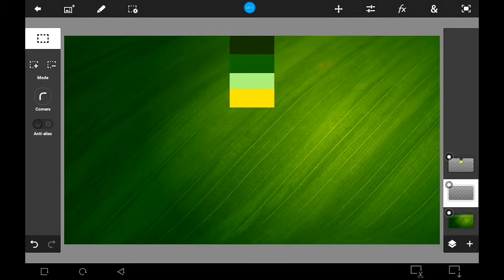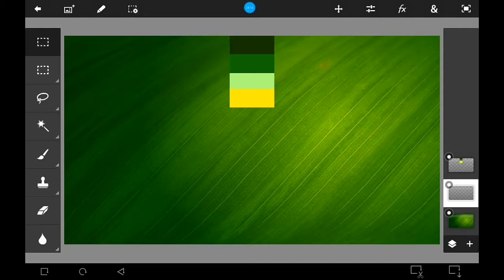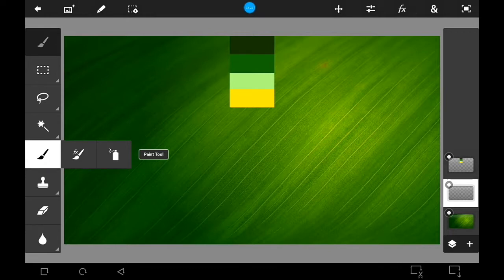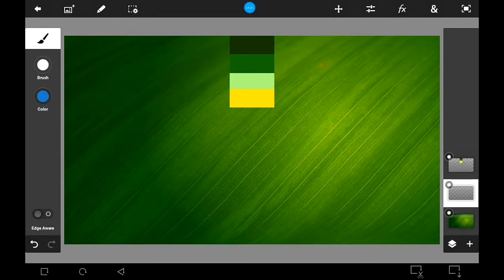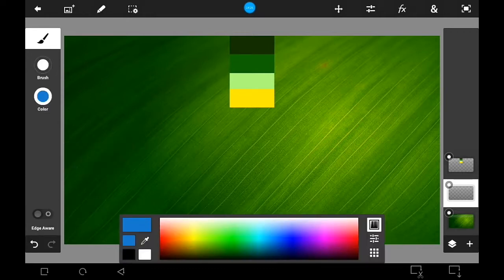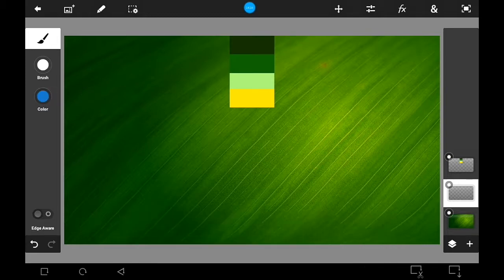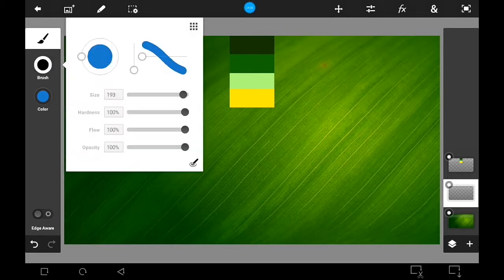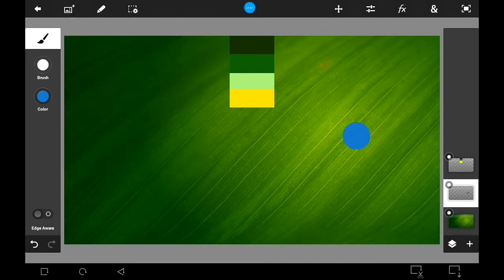Let us begin with the shape of the drop. We will use the paint tool to create a perfect circle. Use any color you like, we will not use it in the actual effect. Make everything 100%. Click once on the background to create a circle. You can resize it if you like.